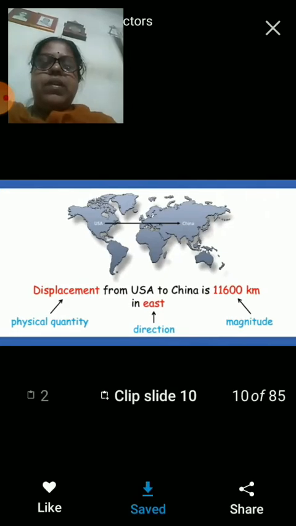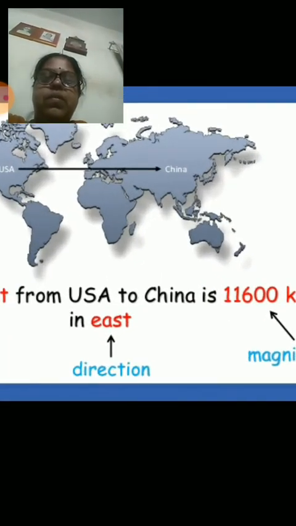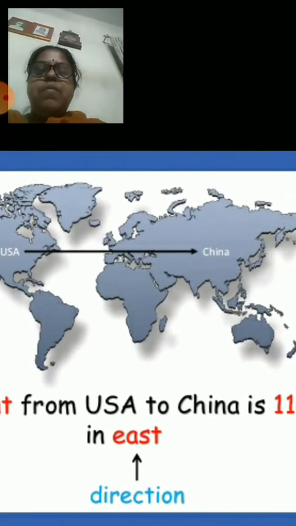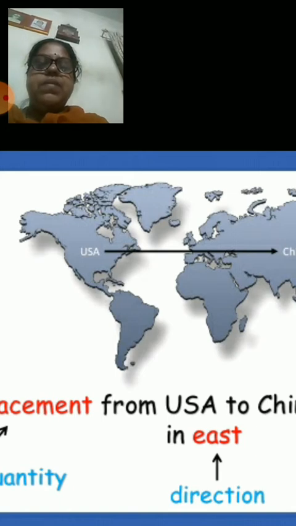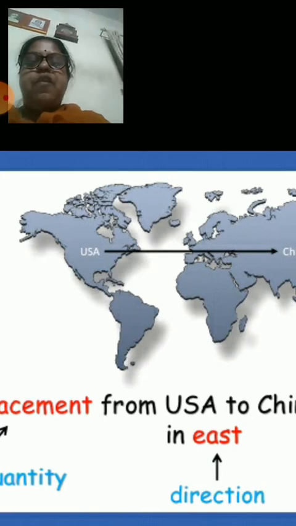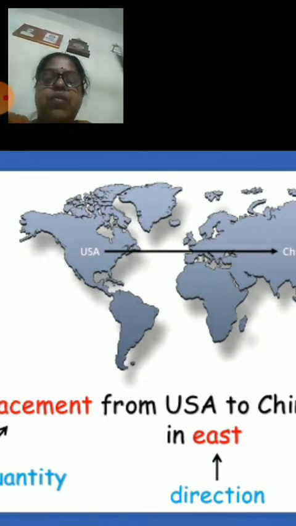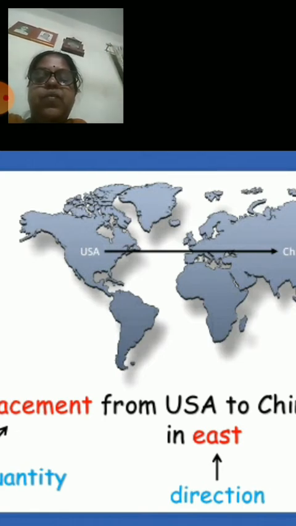Next, let us look into the next quantity. Now suppose from USA you are displacing an object towards China. What is displacement? It is the minimum distance taken by the object to move itself from USA to China. If you just measure the minimum distance, you are getting the idea about magnitude, what the minimum distance to be traveled from USA to reach China should be.